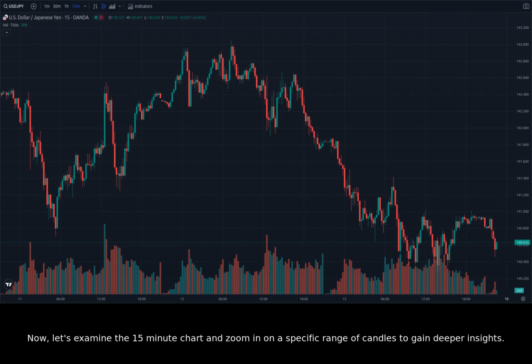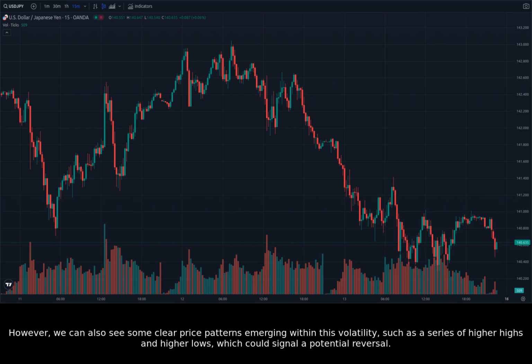Now, let's examine the 15-minute chart and zoom in on a specific range of candles to gain deeper insights. This time frame can help us identify short-term price patterns and potential trading opportunities. Focusing on the past few days, we can see a lot of volatility in the 15-minute time frame. This volatility can be attributed to the constant flow of news and events that are impacting the market. We can see a mix of green and red candlesticks, indicating a tug-of-war between buyers and sellers.